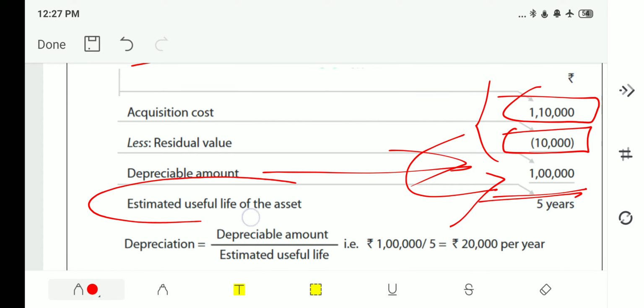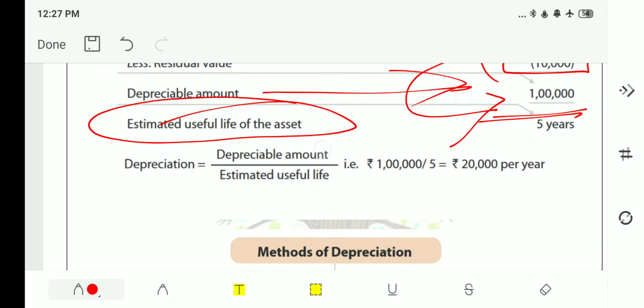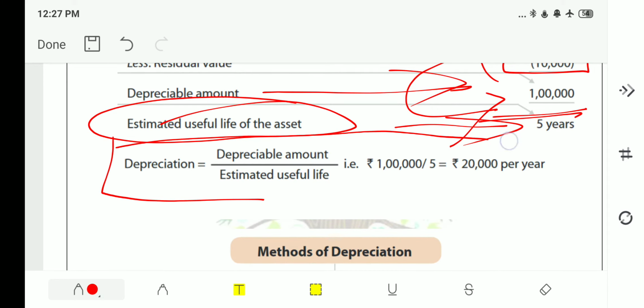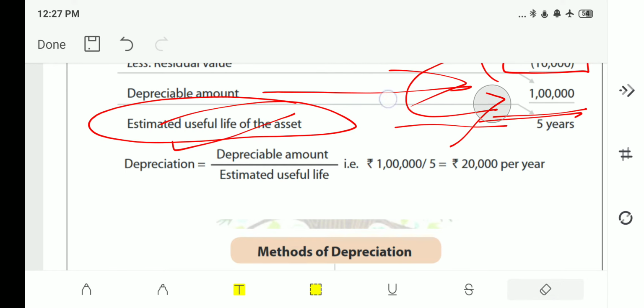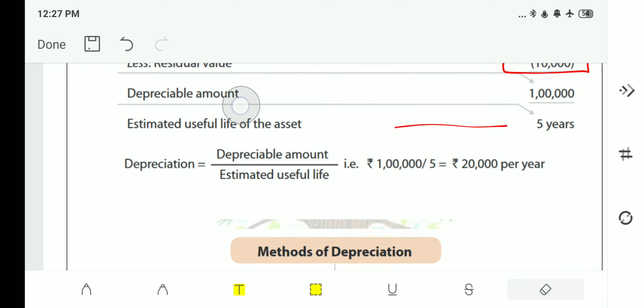Now, what is the estimated useful life of the asset? It is 5 years. As discussed earlier, depreciation is nothing but depreciable amount divided by estimated useful life. That is 1 lakh divided by 5. It is 20,000 per year. Hope you understood. Here, the depreciation amount per year is 20,000 rupees.